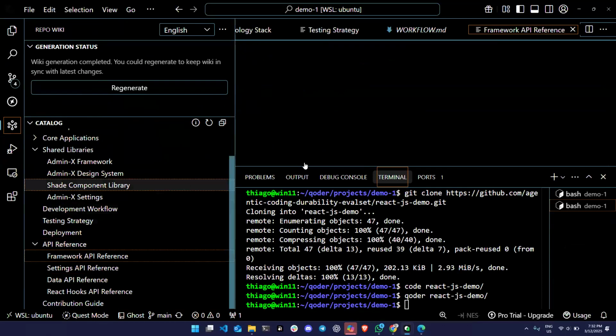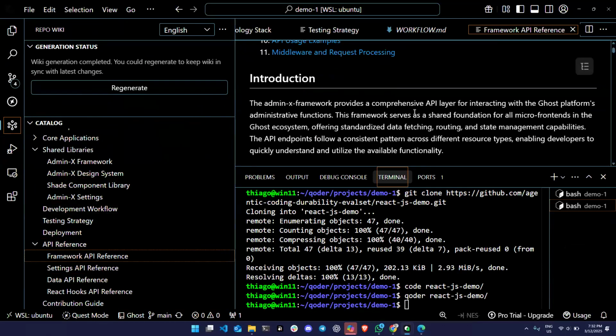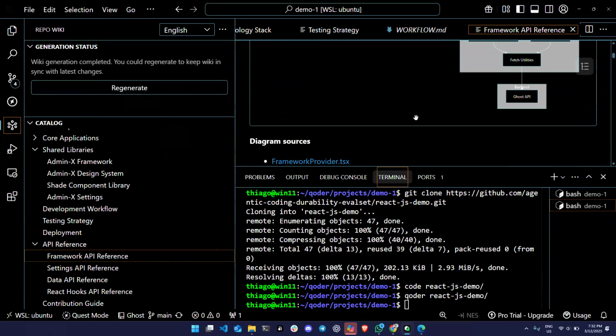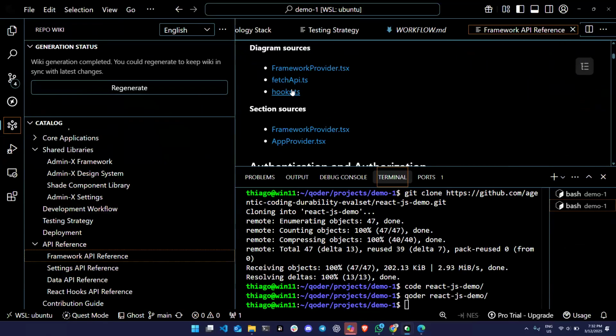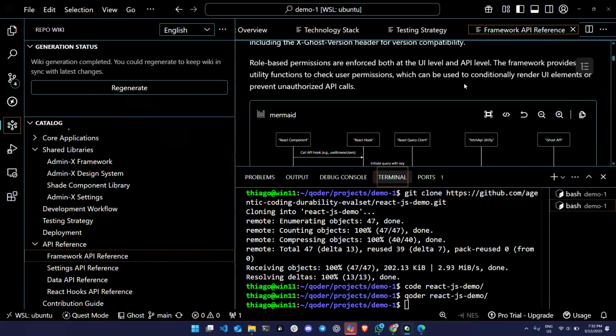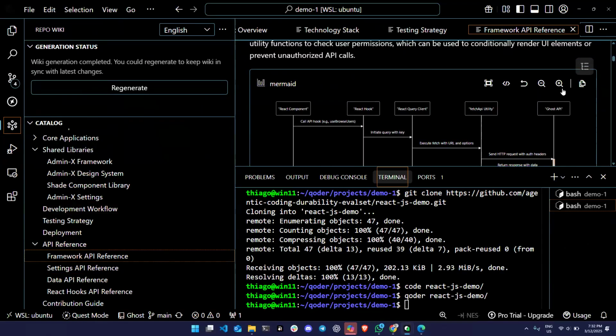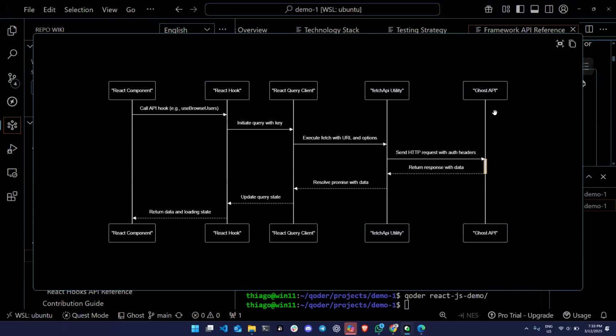Yeah, so you have all the framework API reference, and then here you have the architecture of that, and then you can go for the hooks. Oops, the link is broken, but here you can understand the API call. So you understand what it is requesting, and where the response from that is.